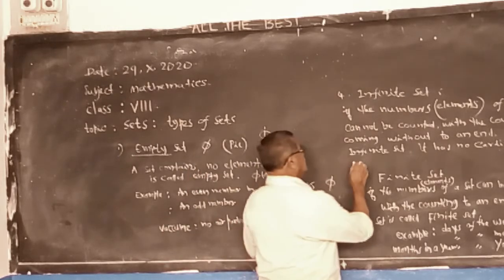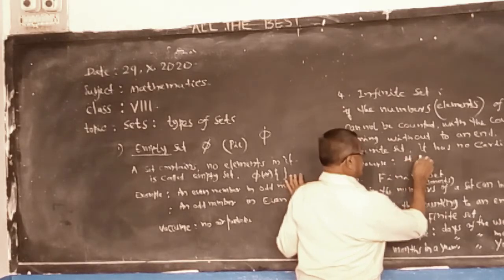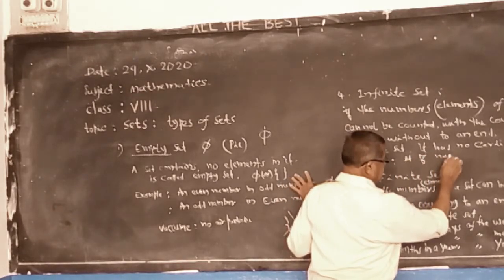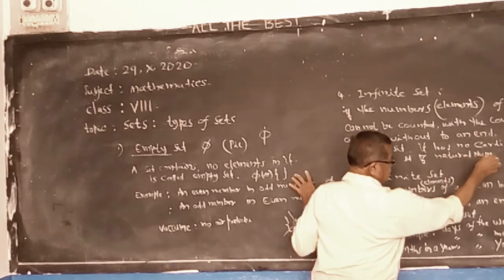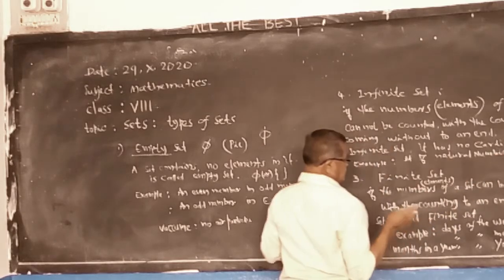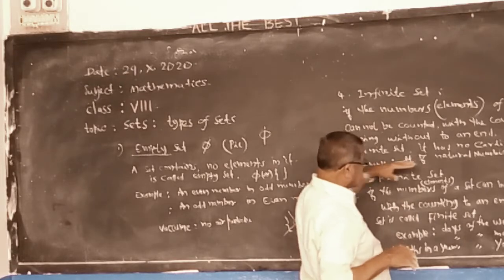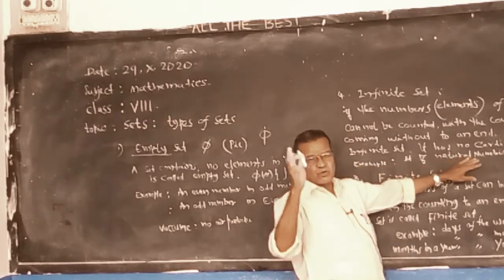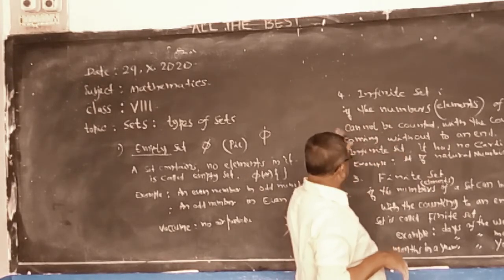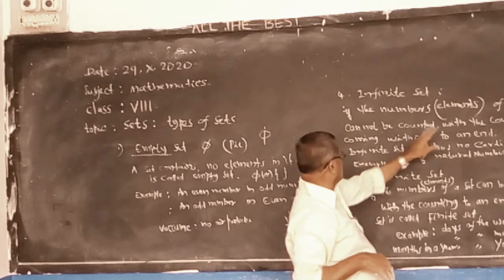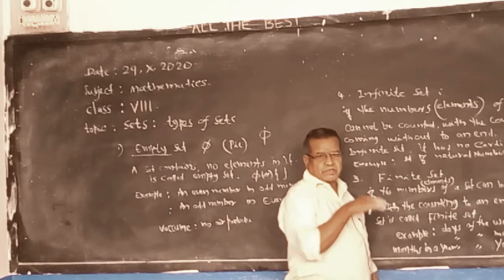For example, the set of natural numbers, set of even numbers, set of odd numbers. We can count from the start, but there is no end. The counting never ends.